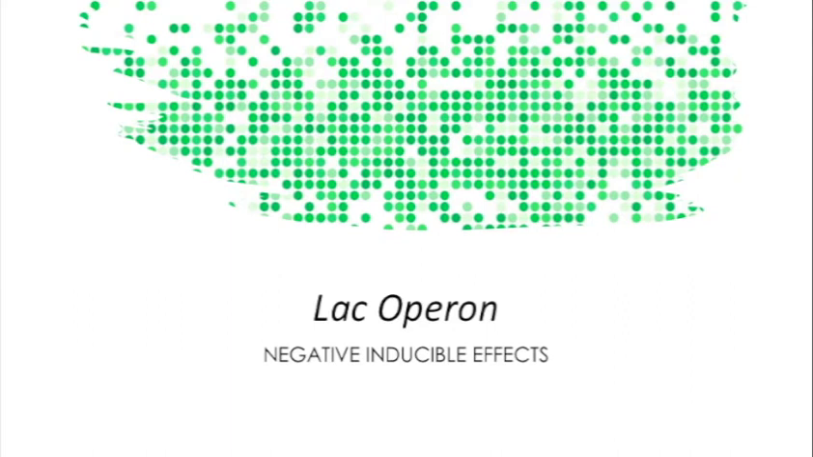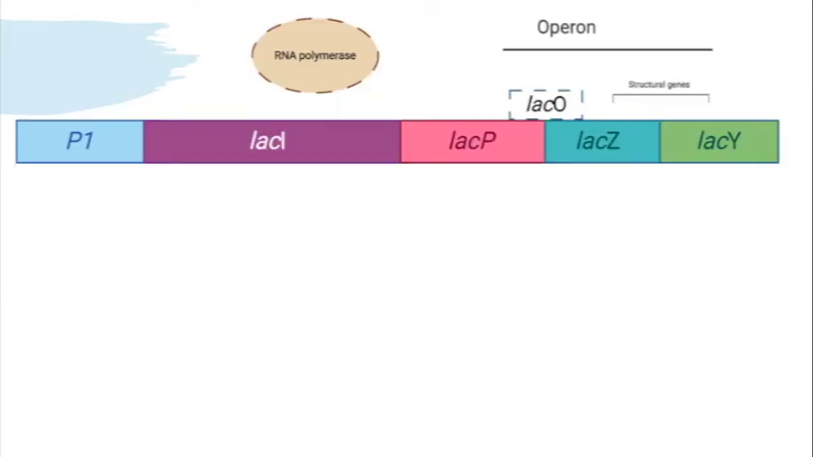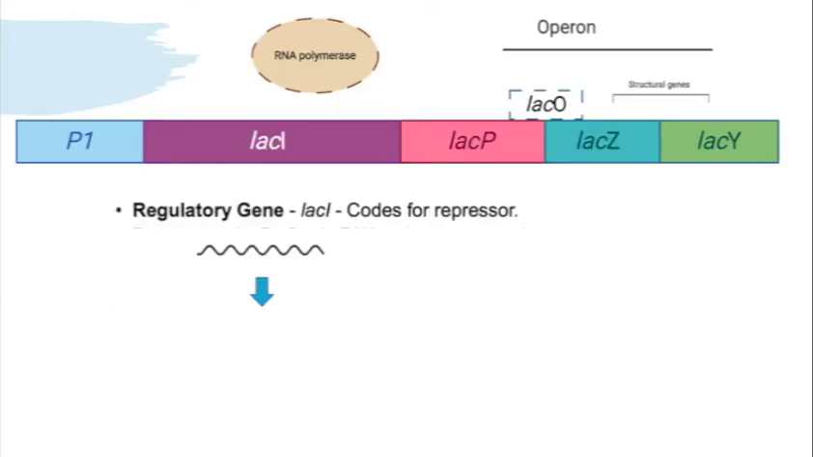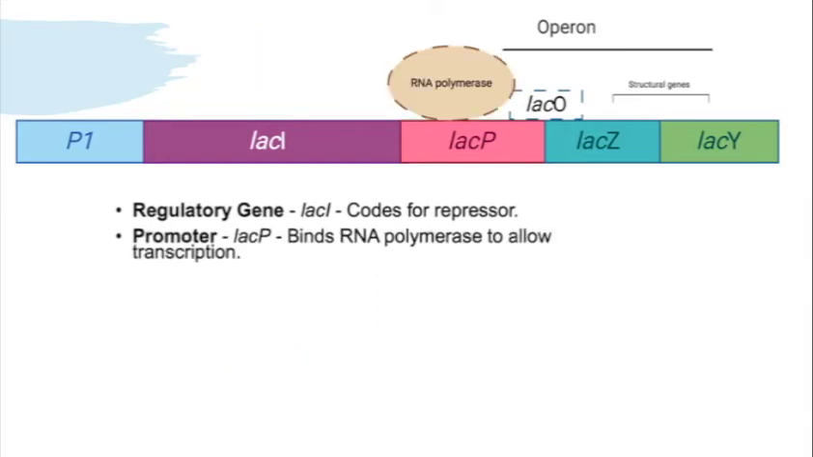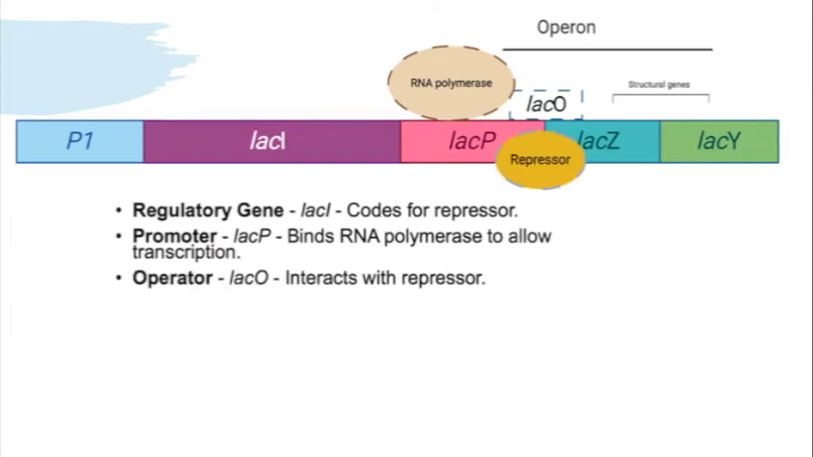I'm going to discuss a region of genetic code in E. coli called the Lac Operon, which is used to metabolize lactose. The key regions of the Lac Operon are the repressor, LAC-I, the gene encoding for the Lac repressor protein, the promoter, LAC-P, which is the binding site for RNA polymerase, and the operator, LAC-O, which is the binding site for